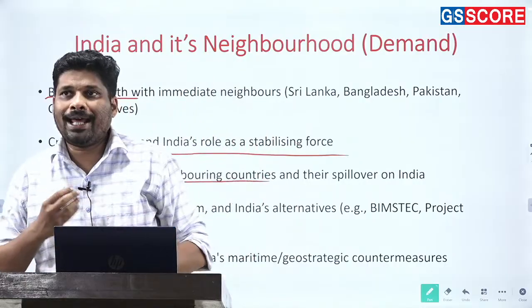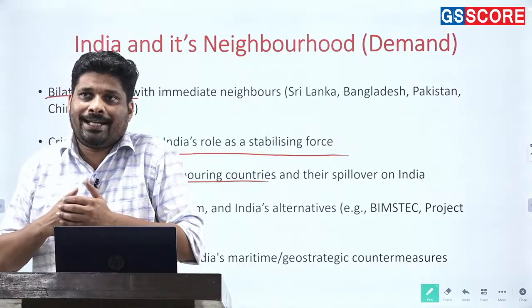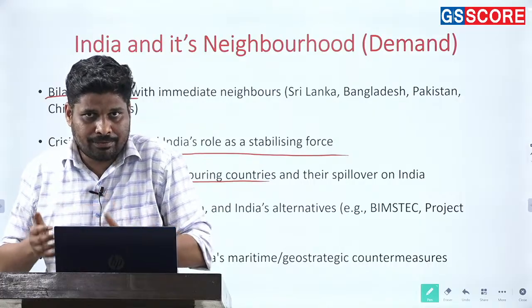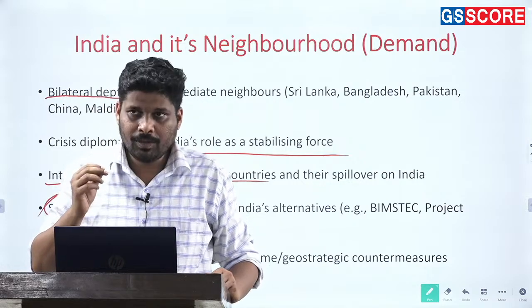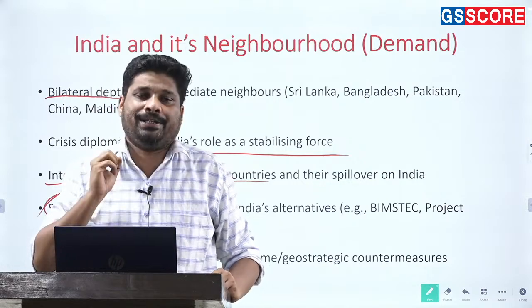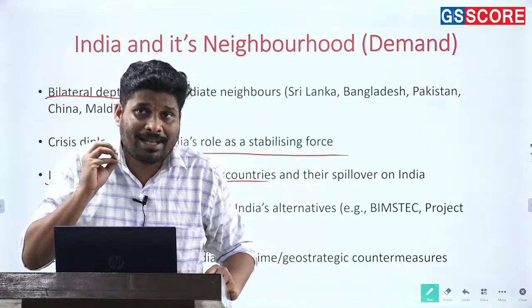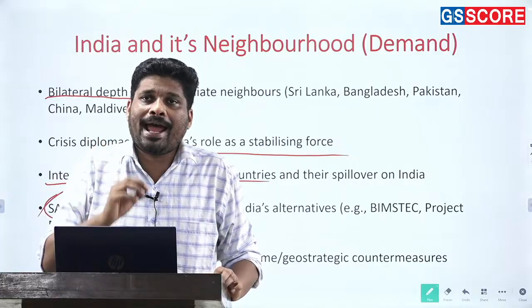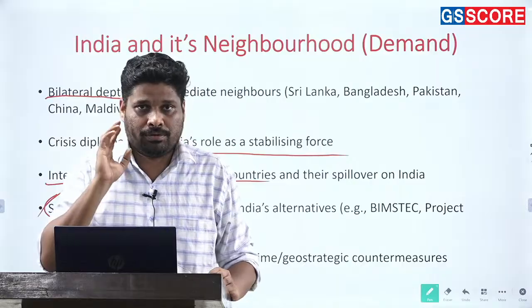Now, there is a growing possibility, because India has in a way in its foreign policy outlook replaced SAARC with BIMSTEC. Now basically there is growing possibility of question being directly asked on BIMSTEC, and how BIMSTEC will act as a regional stabilizer, BIMSTEC will act as the engine of growth.